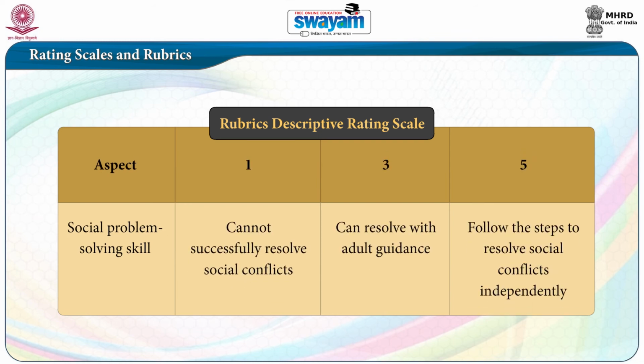Rubrics is also a rating scale, but a descriptive one. This scale has a clear description of each point on the scale. For example, look into the sample of rubrics on the social problem solving skill. Though both rating scale and rubrics are considered to be a quick and reliable way of keeping track of a child's performance, rubrics are more reliable as they provide a detailed description of the rating.